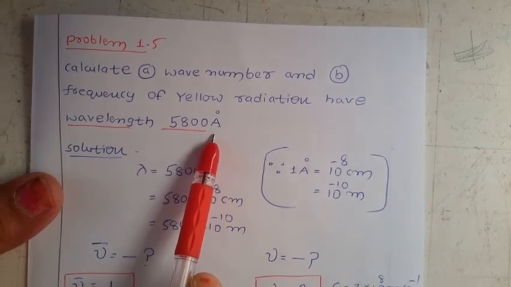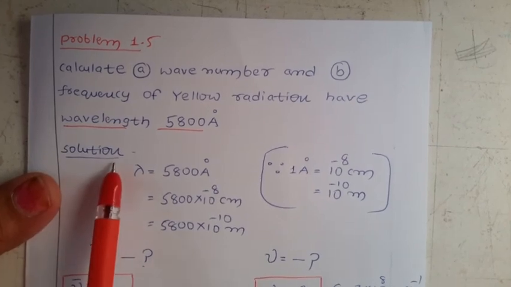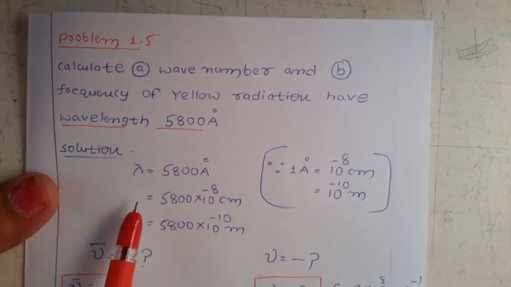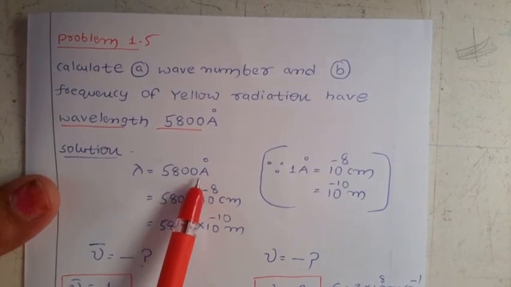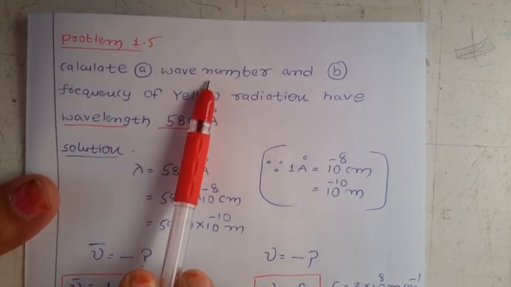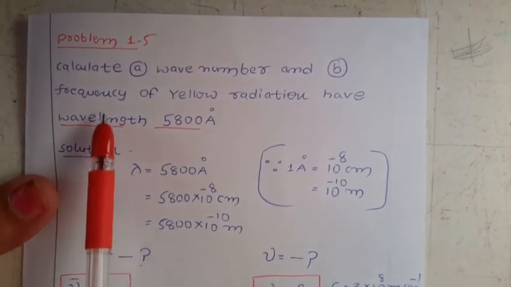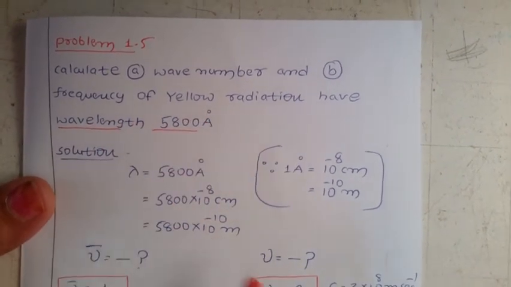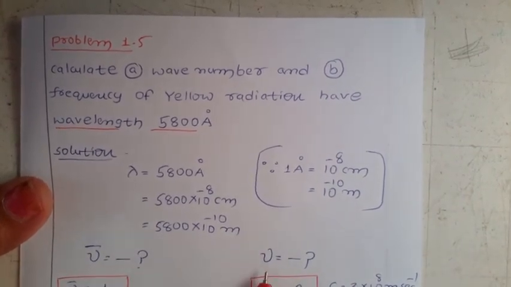They simply gave lambda. In the solution, lambda given is 5800 angstroms. They are asking us to calculate the wave number, that is mu bar, and the frequency, nothing but mu.